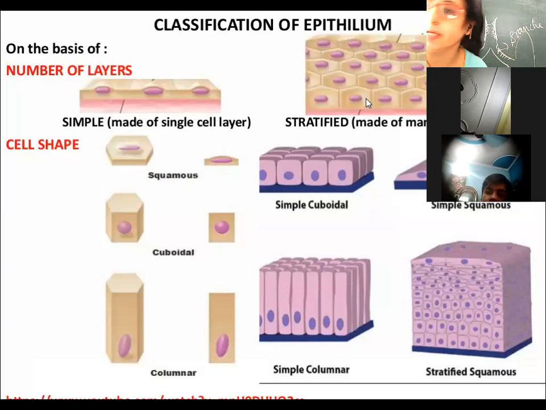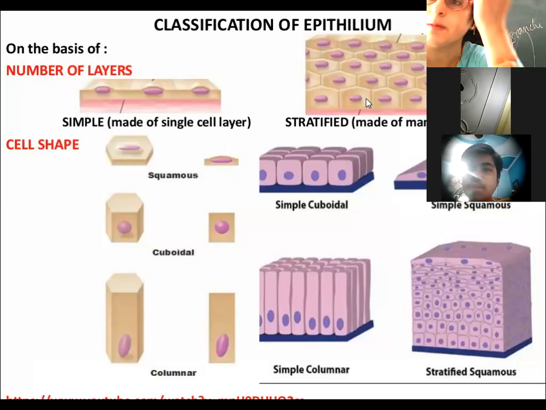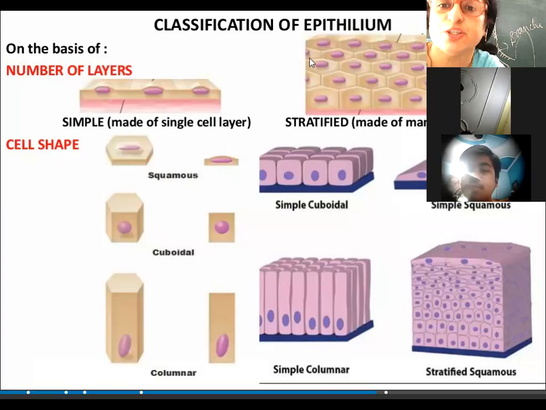It is also present in the nasal passage. You know what is nasal passage? The nostrils, yeah. From the outside, the nose is covered with which tissue? Yes, Arpit, the nose is covered with which tissue? Outside, which tissue is our skin? Ma'am, stratified. Yeah, stratified squamous epithelia. Okay, here we have stratified squamous epithelia.